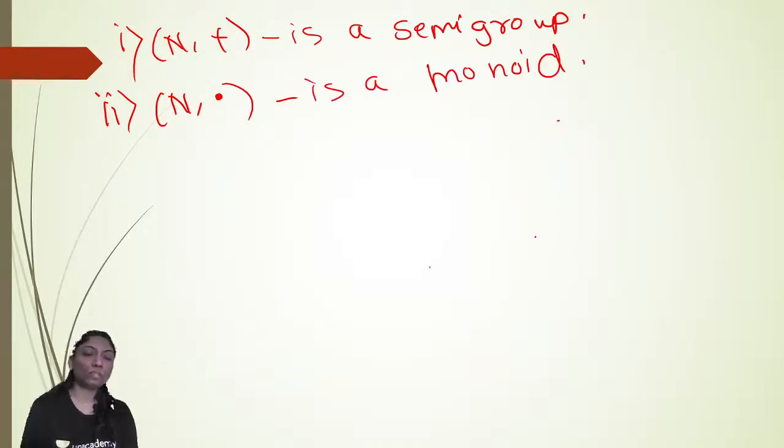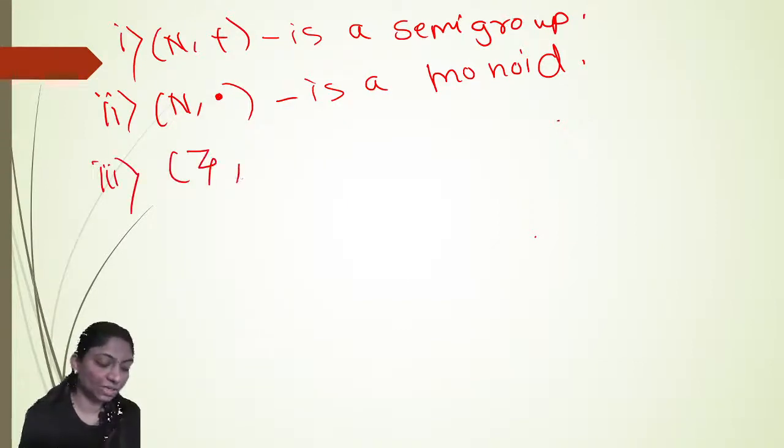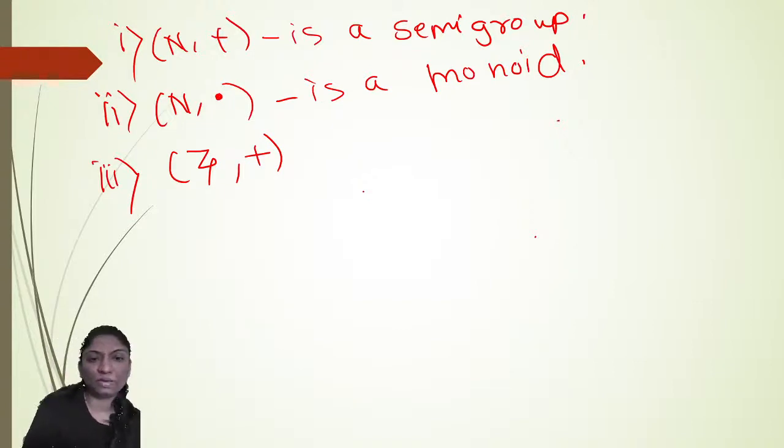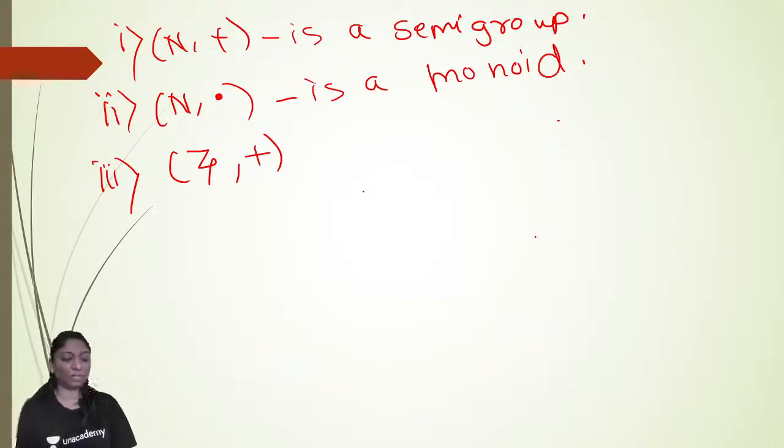Okay. Now, if I change the set, suppose I take the set of integers with respect to addition, then the set of integers with respect to addition, just now we have seen, is an abelian group, because all the properties of groups and abelian groups are satisfied. For example, if you take any two integers, then addition of two integers is again an integer. Second, associativity: for a, b, c belongs to Z, (a plus b) plus c is the same as a plus (b plus c).